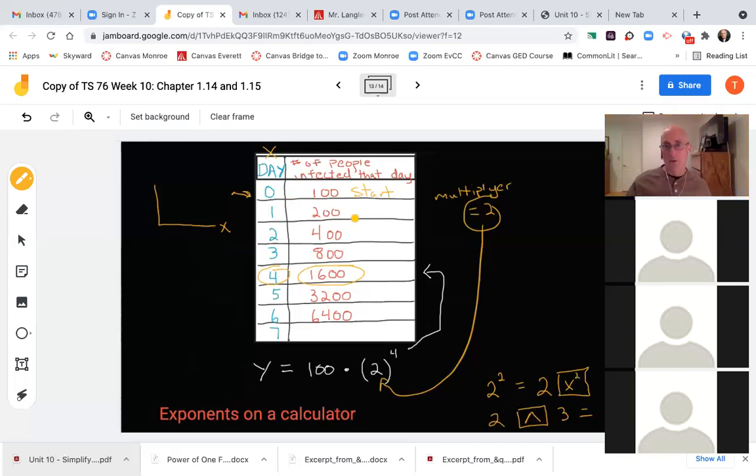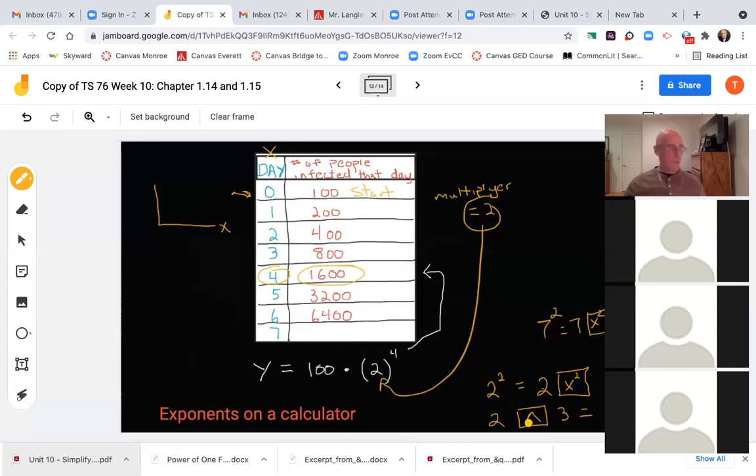This will help you with your homework. So if you're squaring something, hit the number and then that key there, and it'll square it. So if it was 7 squared, you would hit 7 on your calculator, and then you'd hit that little key that looks like this, x squared. All right.